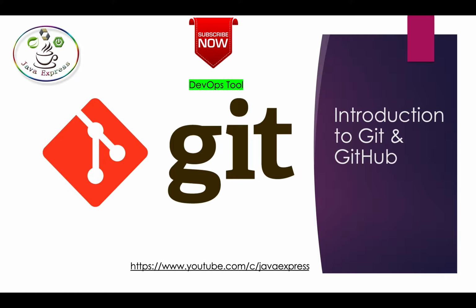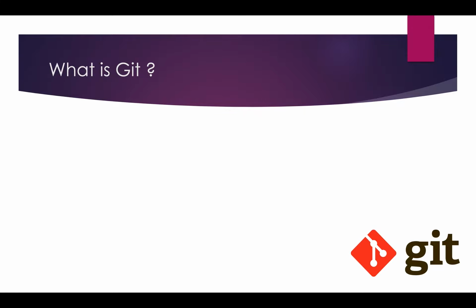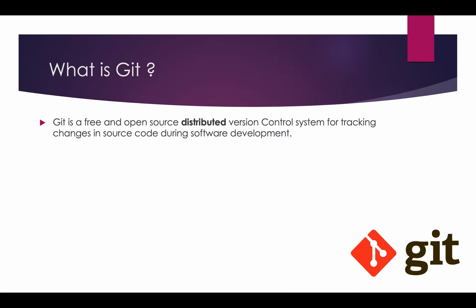So today we'll discuss one of the important tutorials we started about the DevOps tools. In this session, I want to clarify the difference between Git and GitHub. Okay, so Git is a distributed version control system.